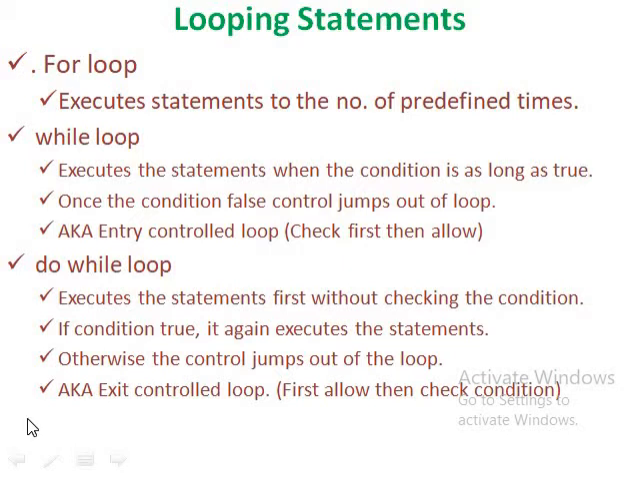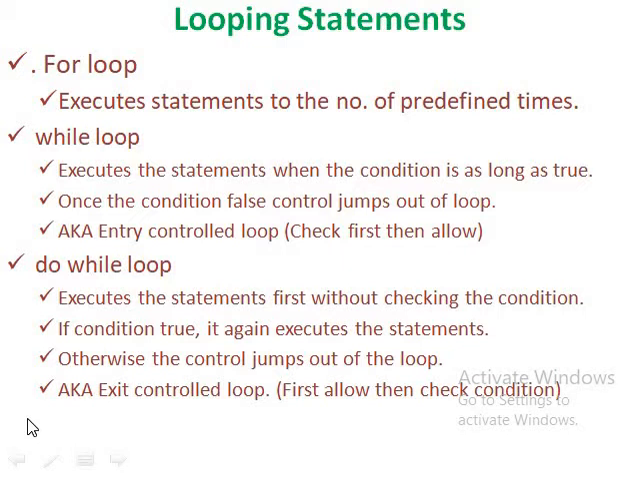Once the condition becomes false, the control jumps out of the loop. It first checks the condition, and if it is true, the body of the loop is executed. Otherwise, the control jumps out of the loop. It is also known as an entry control loop because it first checks the condition, and only then allows the body to be executed.